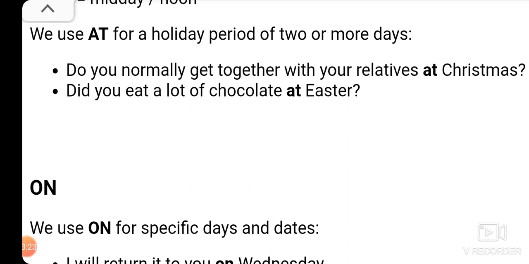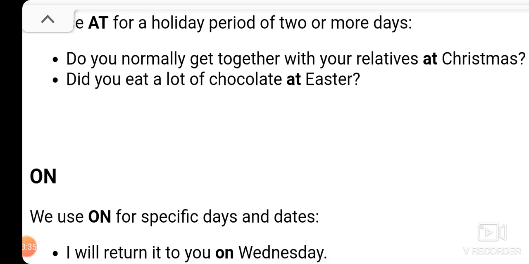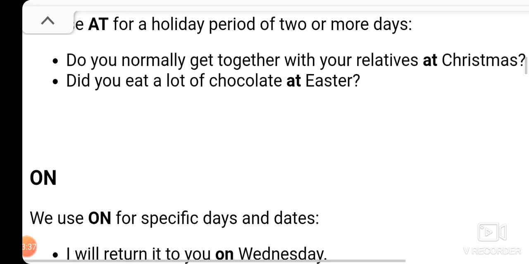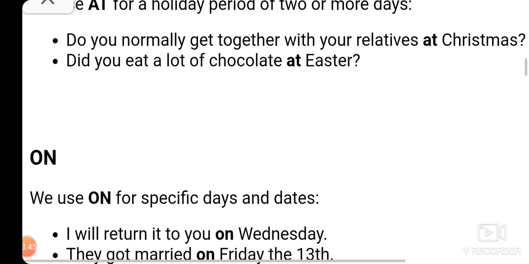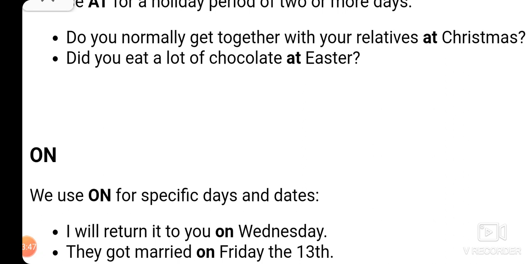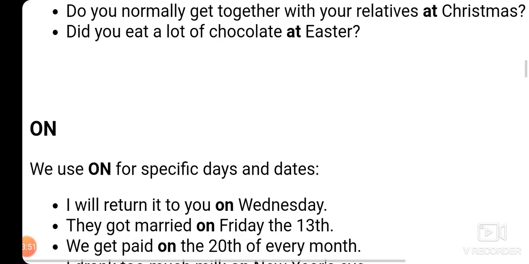If there is a holiday that is finished within one day, for example 14th August, 23rd March, these are days that we celebrate on one day only, so we cannot use at with them. If there are holidays that go on for 2 days or more, but not for one day, we have to use at with them.